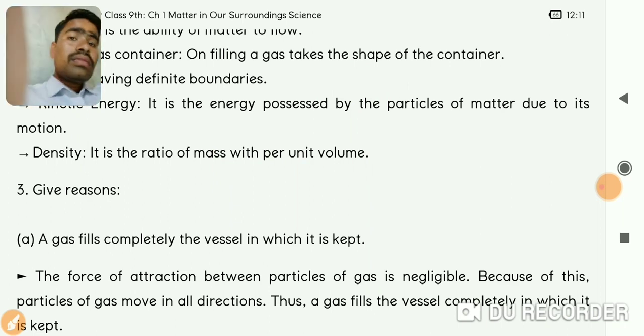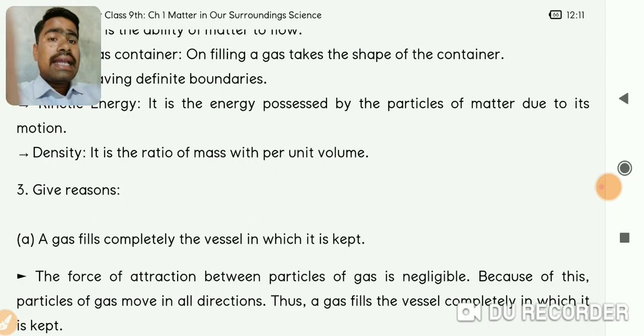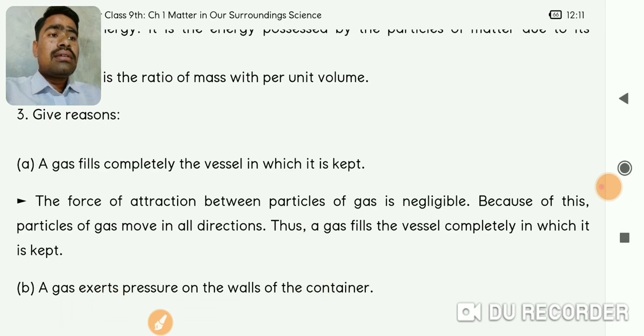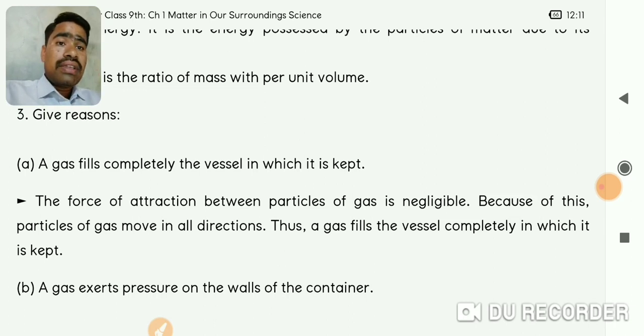So next, the third question is: give reason why a gas fills completely the vessel in which it is kept.